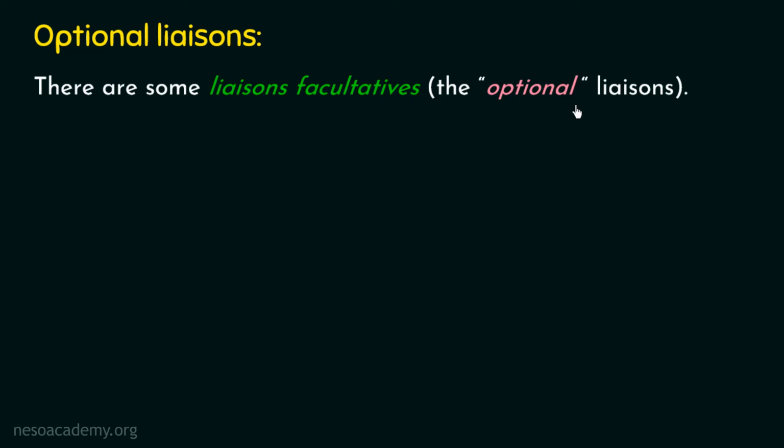But you should keep in mind that in the cases of optional liaison, French people tend to make the liaison in more formal situations. So I would recommend you to follow their lead and apply the liaison in more formal situations. Now let's talk about the very first case of optional liaison, that is liaison after the French word trop. I am repeating the pronunciation, it is trop. According to this case, whenever this French word satisfies the conditions of the liaison, then the liaison will be optional.